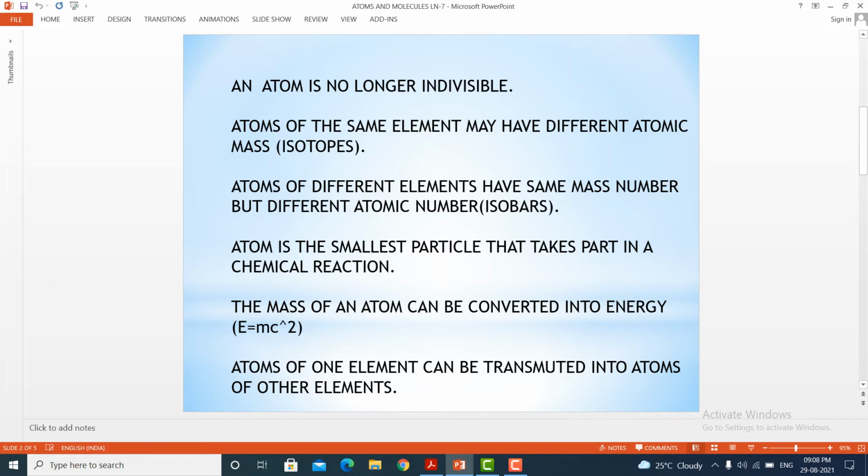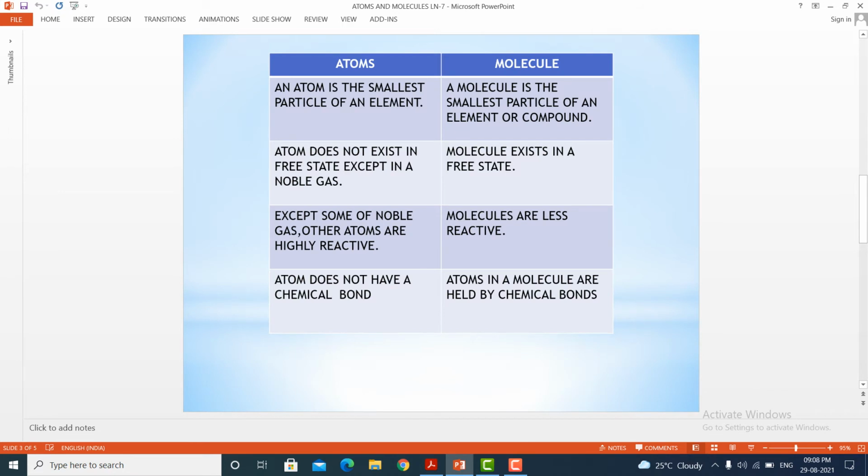So I hope you all learned in detail about modern atomic theory. This is very important from the examination point of view. Now we shall proceed to what is the difference between an atom and a molecule. This is also an important short answer, very often repeatedly asked. An atom is the smallest particle of an element, whereas a molecule is the smallest particle of an element or a compound. Atom is the smallest unit, and many atoms combining form a molecule.